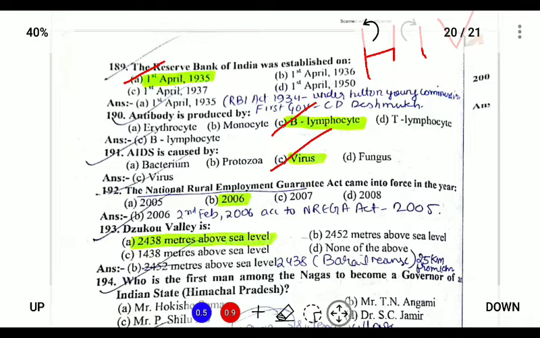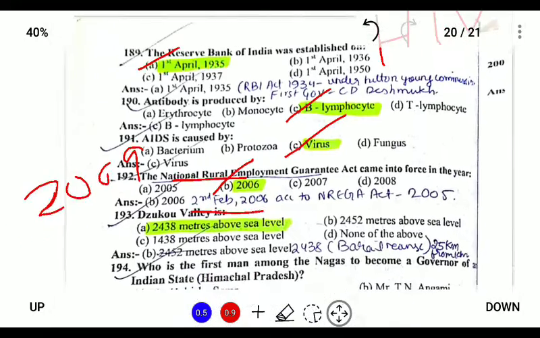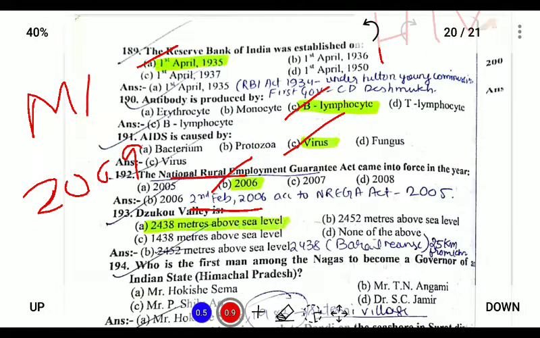The National Rural Employment Guarantee Act came into force in 2006, on 2nd of February 2006, and in 2009 the National Rural Employment Guarantee Act was renamed as MGNREGA, that is Mahatma Gandhi National Rural Employment Guarantee Act.